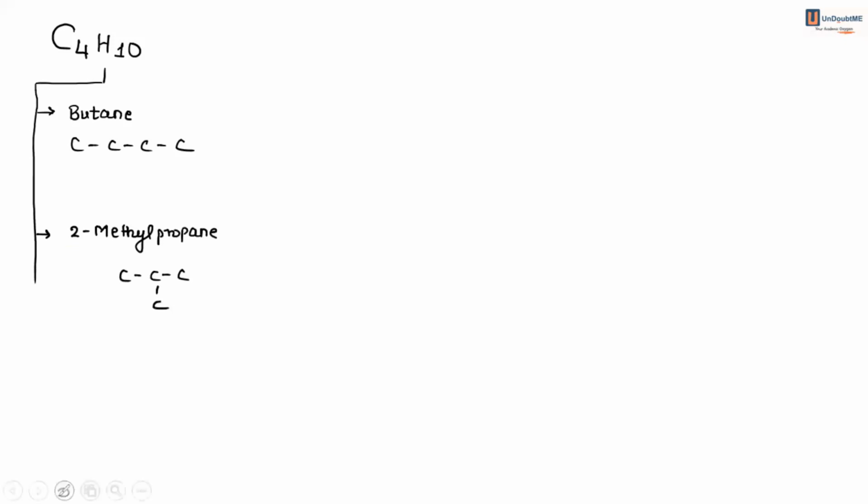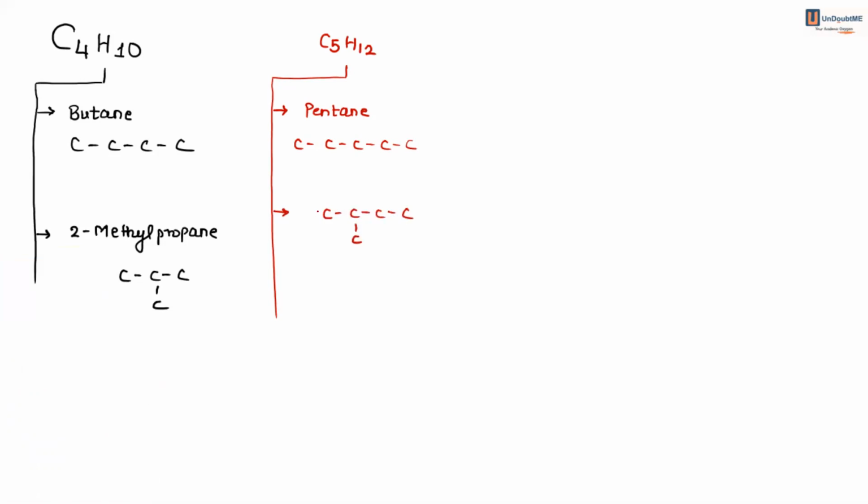C5H12, which is pentane, can be written in 3 ways. One is pentane. Straight chain, to be precise, is actually called n-pentane, but we can just write pentane. Second, this is 2-methyl butane. And 2, 2 dimethyl propane, with 3 carbon atoms in the main chain.